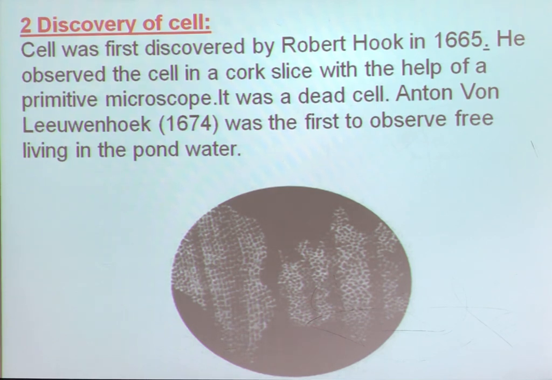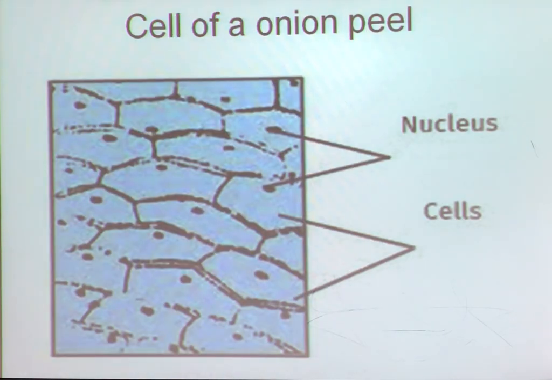Now children, if you take a peel of onion and place it under the microscope, or prepare a temporary slide of that peel, we observe structures like this. In these structures you can see that the cells and nucleus are clearly seen. This diagram shows the structure of a cell, or how the cells are seen in an onion peel. They also appear like a wall in a building made up of bricks.